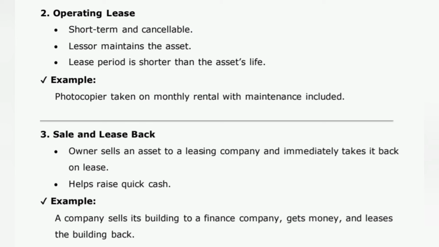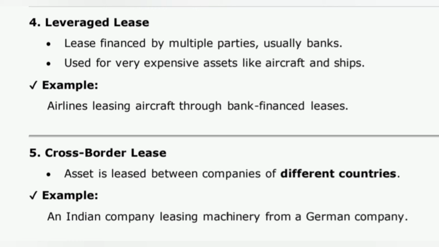3. Sale and lease back. Owner sells an asset to a leasing company and immediately takes it back on lease. Helps raise quick cash. Example. A company sells its building to a finance company, gets money, and leases the building back. 4. Leveraged lease. Lease financed by multiple parties, usually banks. Used for very expensive assets like aircraft and ships. Example. Airlines leasing aircraft through bank-financed leases.